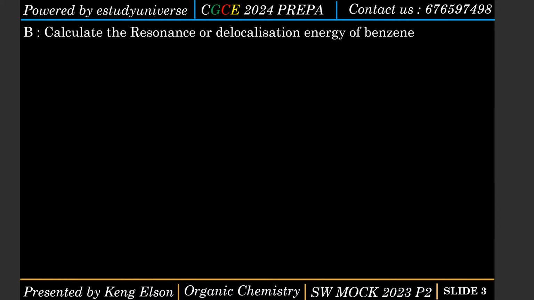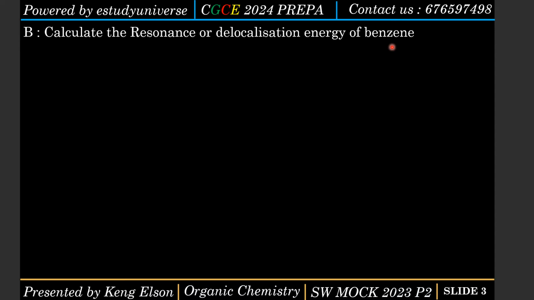Okay, now the second part of the question is asking us to calculate the resonance or the delocalization energy of benzene. We can also call it the stabilization energy of benzene. It is basically the energy that will convert benzene from the Kekulé structure to the real structure.